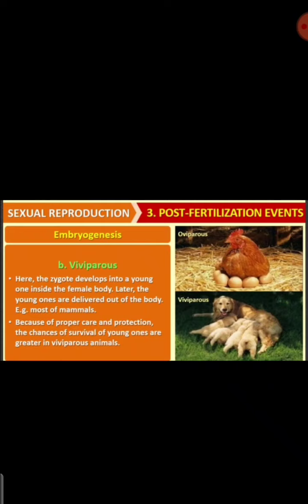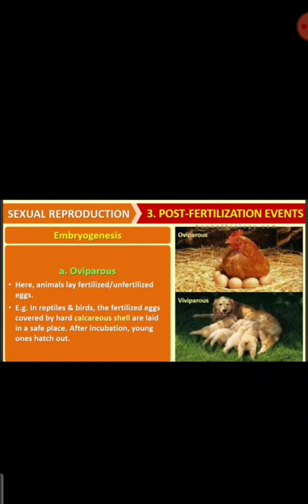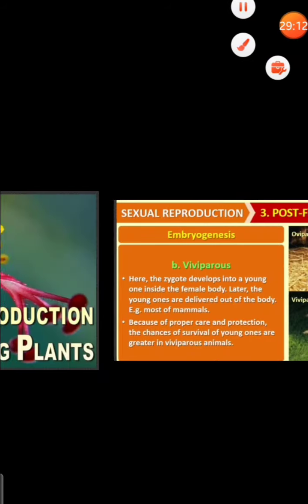So when the zygote is formed, then the eggs which are fertilized are given out, and then they are covered by a hard calcareous shell, and then in a safe place they are laid, and then after incubation the young ones are born. So that we have studied.